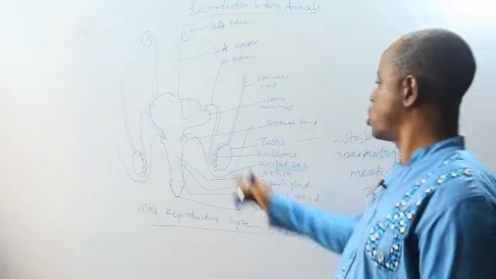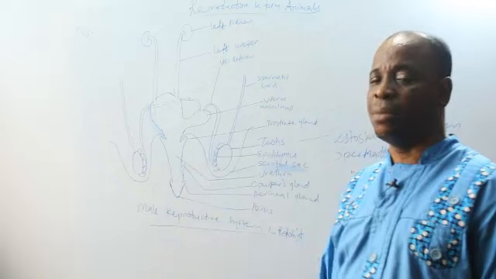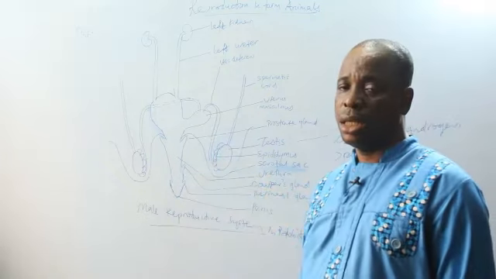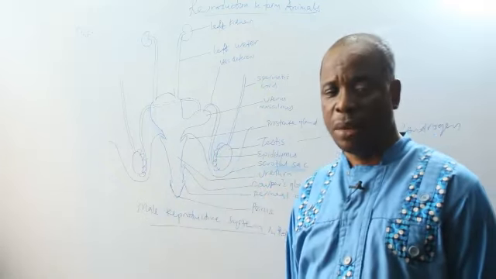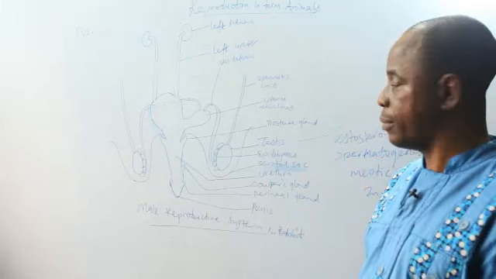The sperm cells will be stored here until they are required, when the animal meets a female animal, and the sperm cells will be released into the female body system. And that process is called ejaculation of semen.